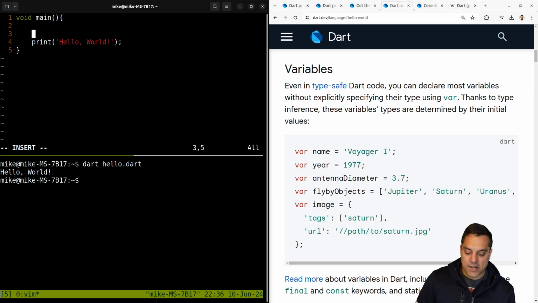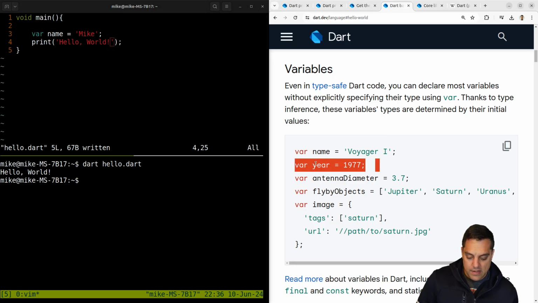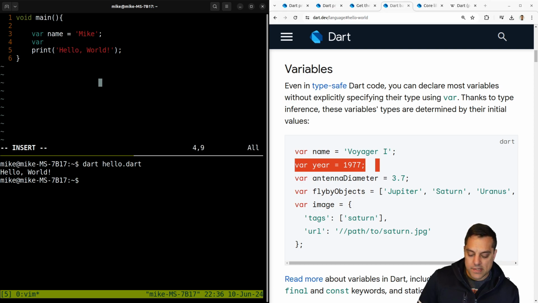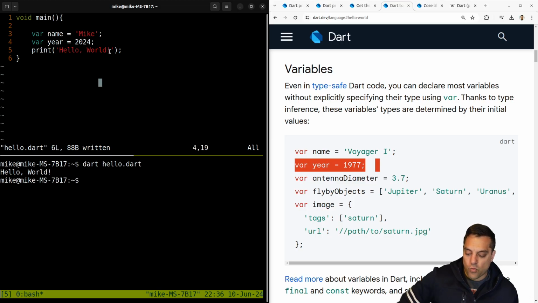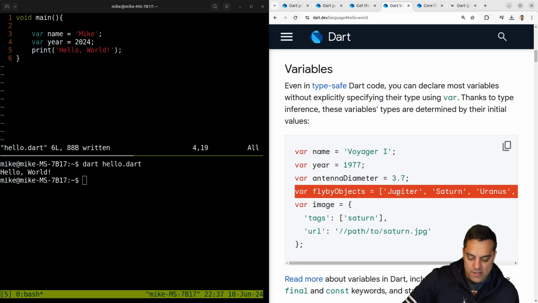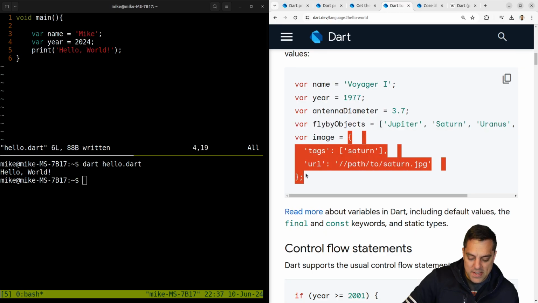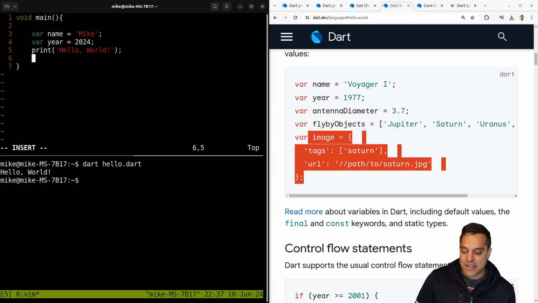So anyways, we got some variables here. Name, Mike. Sorry, I'm not going to do the Star Trek one. And let's see here. Year. Okay, so this is where you get the nice type inference here. I guess this is just going to tell us here, 2024. We'll know what the type is here, which is kind of nice. Interestingly here, let's see. I wonder, is this a list here? We'll have to find out here. And then is this like a dictionary? Is it a JSON? Because you'd want like a JSON type thing in a web language.